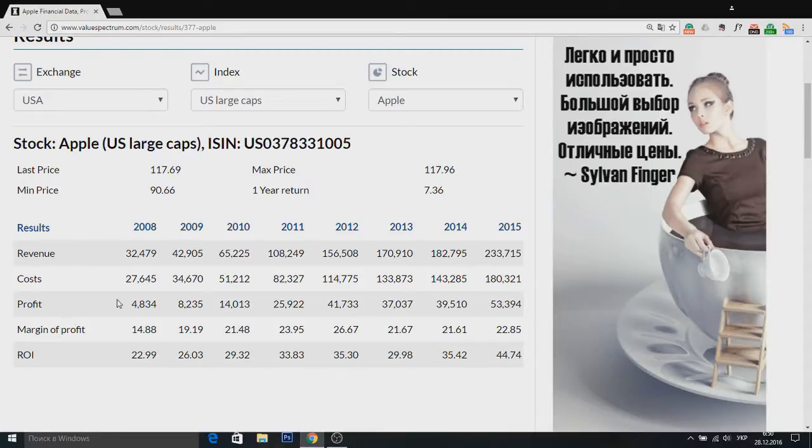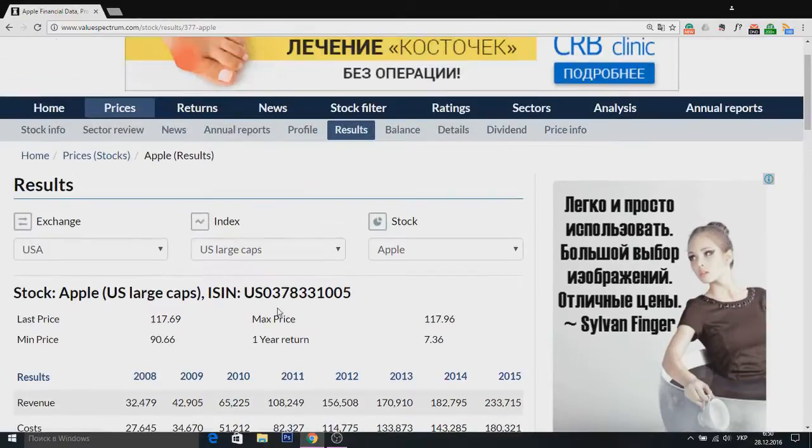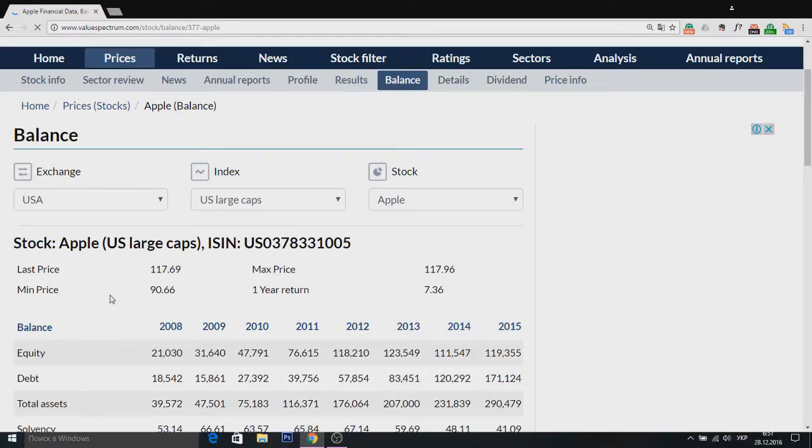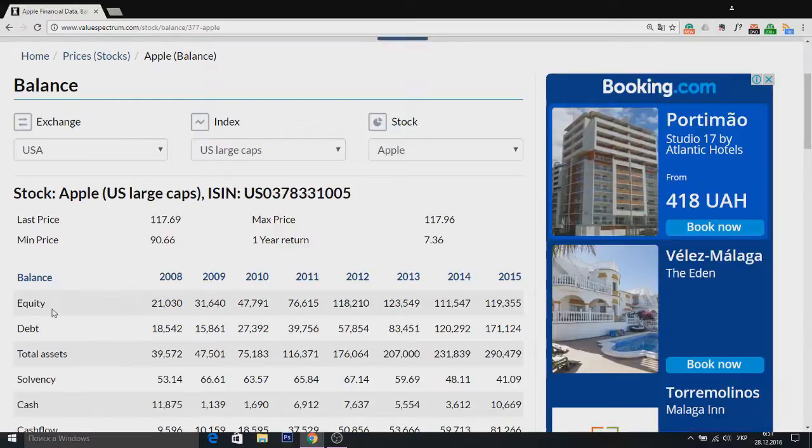About the profits of Apple company, we also see the steady growth, but in 2012 we see that the level was much higher than in 2011. Let's look at the balance sheet. As we see from the balance sheet, the equity of Apple company was rising during last 8 periods.